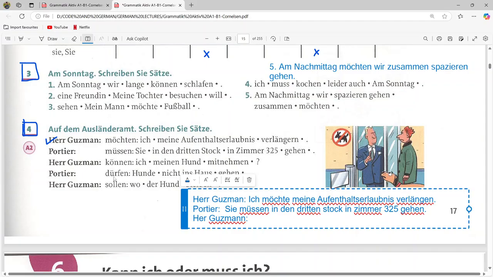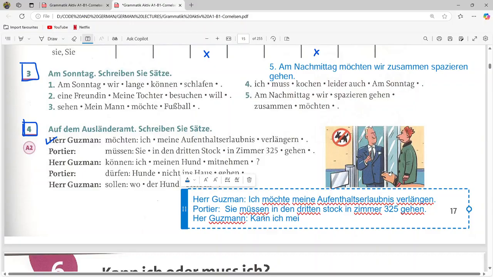So the next sentence, what he is saying: können ich meinen Hund mitnehmen? So we have to write the sentence: can I bring my dog with me? Okay, so how can I write the sentence? We have to start with the modal verb and the pronoun is ich. We have to make the question. In a question, the verb will always come first. So kann ich, in this case the modal verb came first because we are trying to make the question.